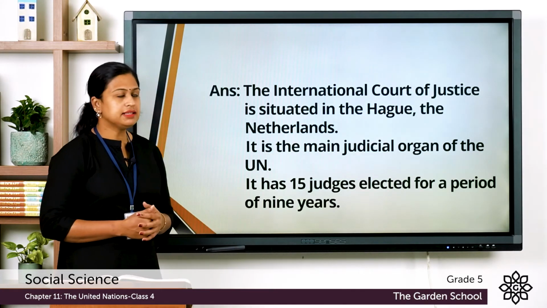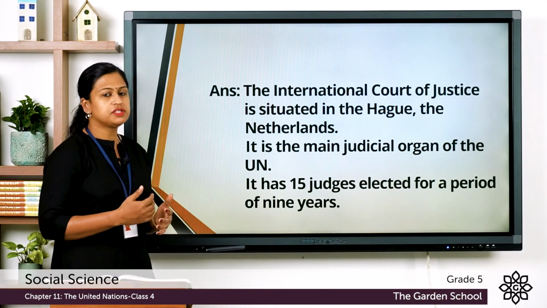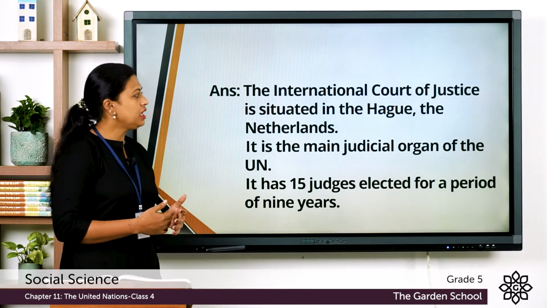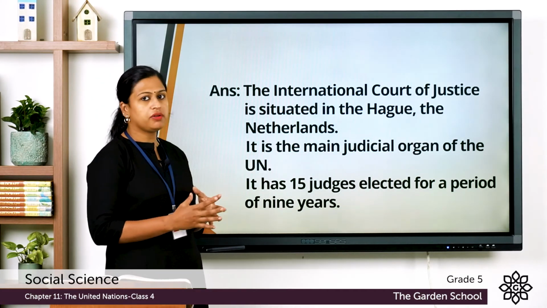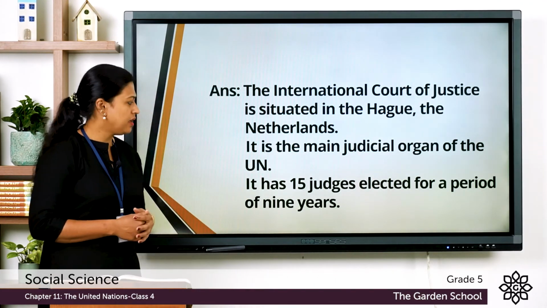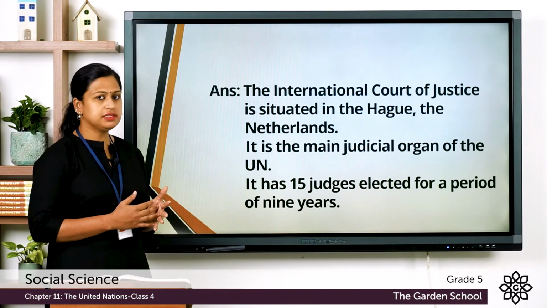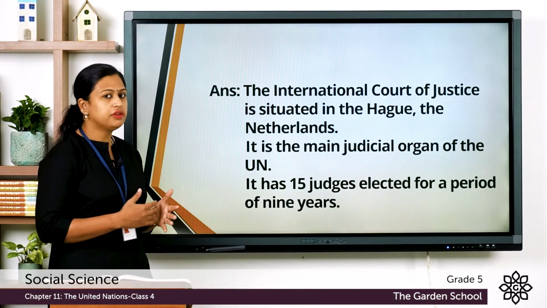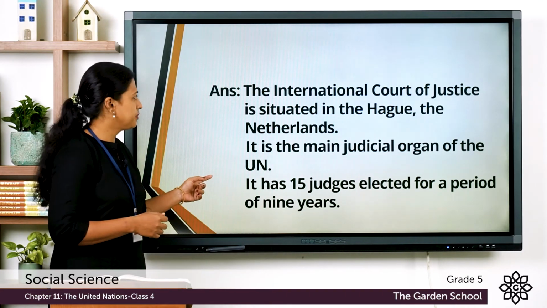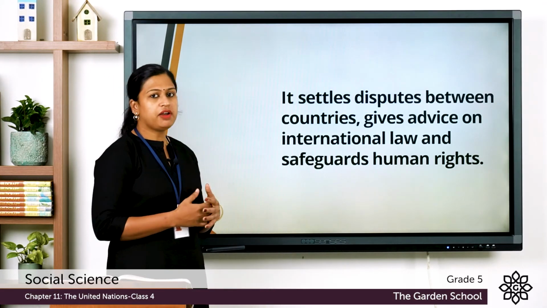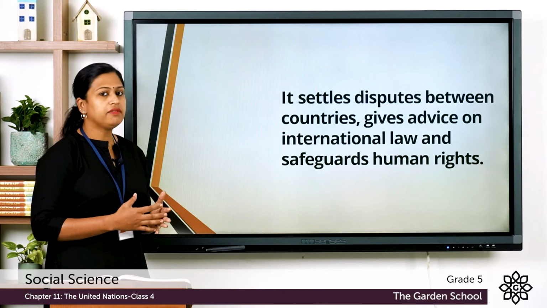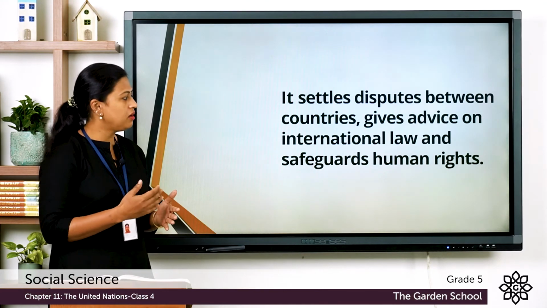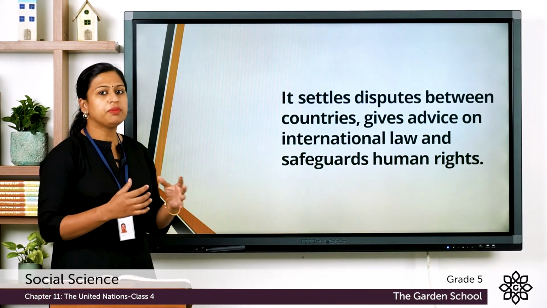The correct answer is, the International Court of Justice is situated in The Hague, the Netherlands. It is the main judicial organ of the United Nations. It has 15 judges elected for a term of 9 years. Now, its main functions are, it settles disputes between countries, gives advice on international law and safeguards human rights.